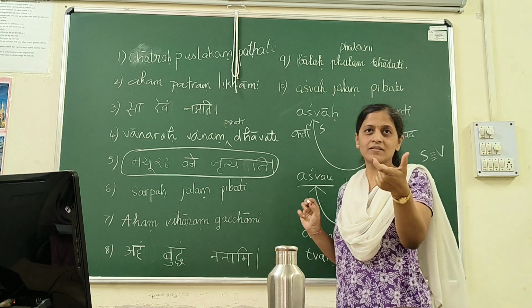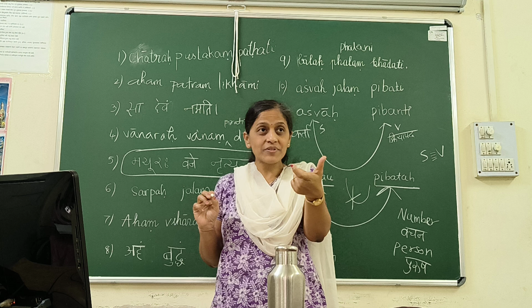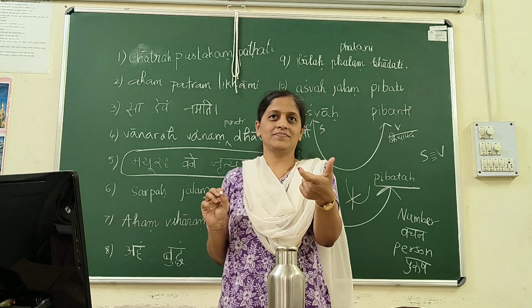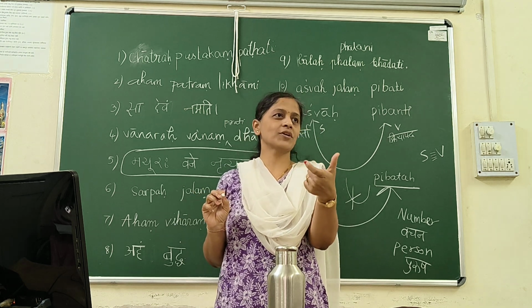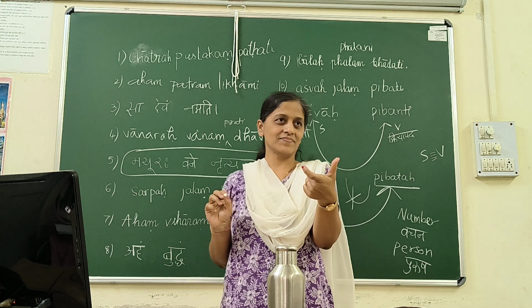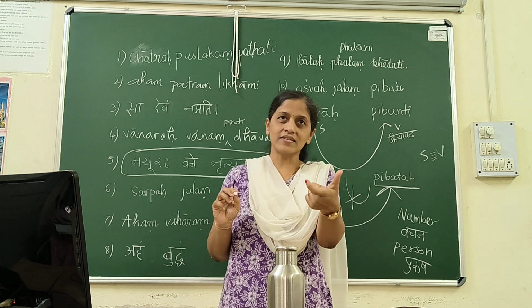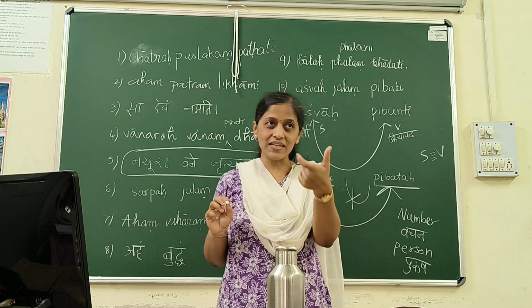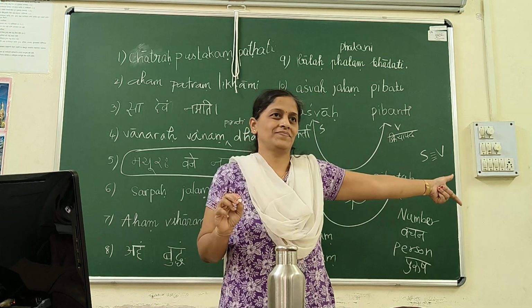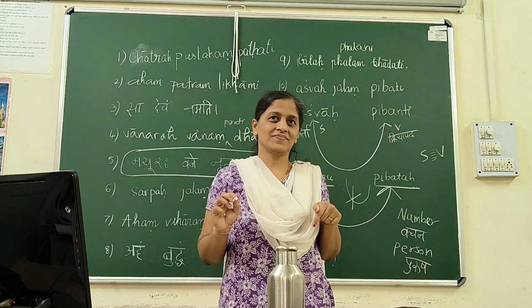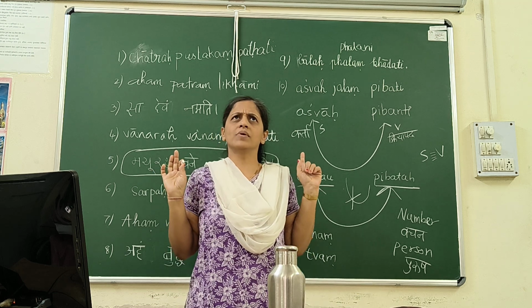The actor, the doer, the subject is important. Active, who is important? The actor, the one who does the action. The doer, the actor, the subject of the sentence decides the verb. Isn't it? Aham.